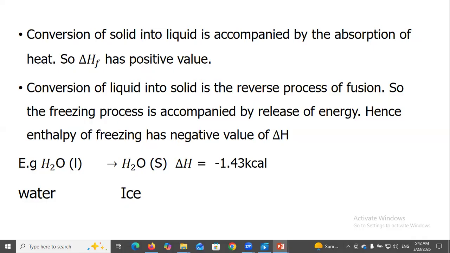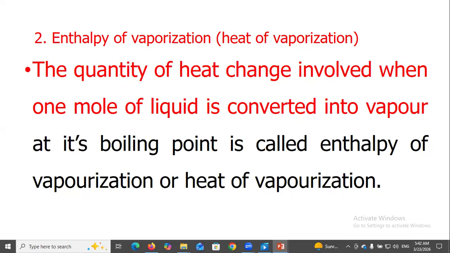Liquid water converted into solid, ΔH is minus 1.43. Enthalpy of vaporization, heat of vaporization: the quantity of heat change involved when 1 mole of liquid is converted into vapor at its boiling point is called enthalpy of vaporization or heat of vaporization.